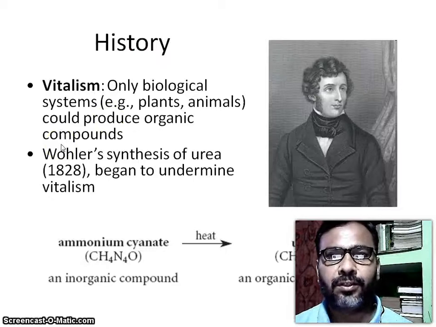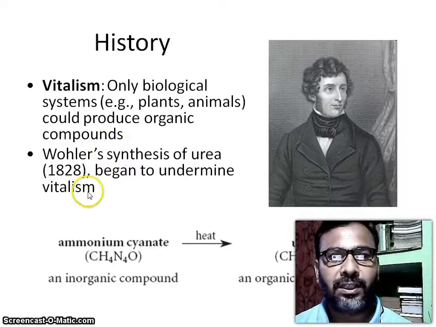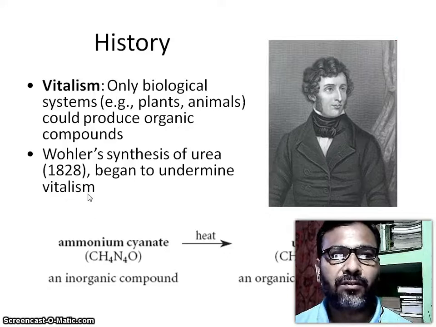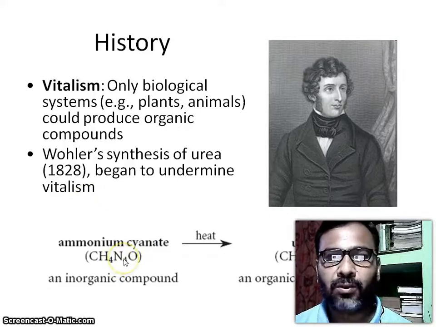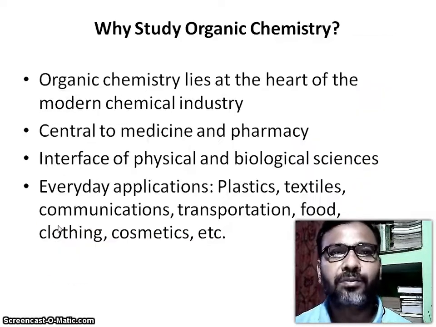Now the history. Vitalism held that only biological systems, plants and animals, could produce organic compounds. Wöhler's synthesis of urea in 1828 began to undermine vitalism. Ammonium cyanate, an inorganic compound, on heating is converted into urea, an organic compound.